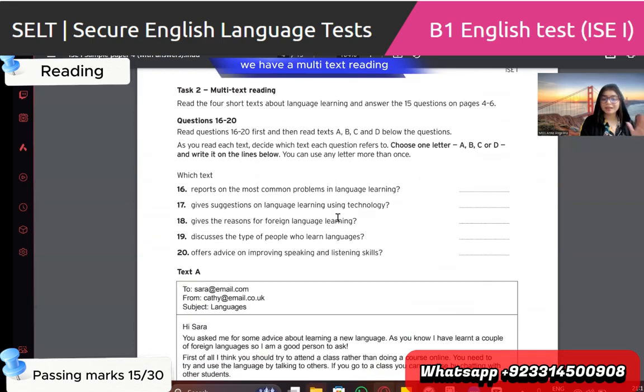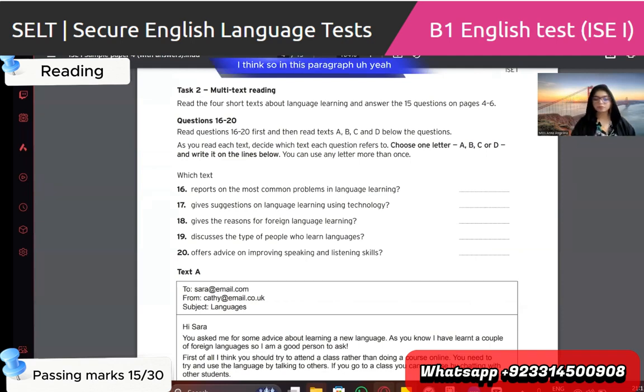We have multi-text reading. You read the title, question for me, and explain. Read the 4 short texts about language learning and answer the questions on pages 4 to 6, questions 16 to 20. Read questions 16 to 20 first, and then read texts A, B, C, and D below the questions. As you read each text, decide which text each question refers to. Choose one letter A, B, C or D and write it on the line below. You can use any letter more than once. Report the most common problem in language learning.